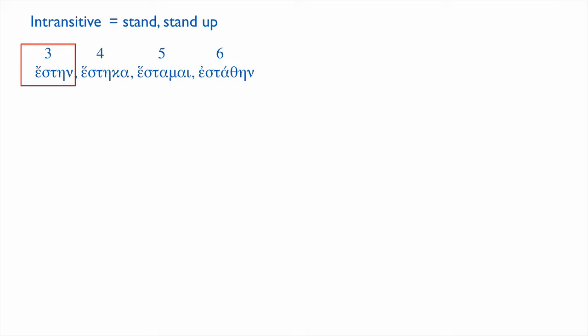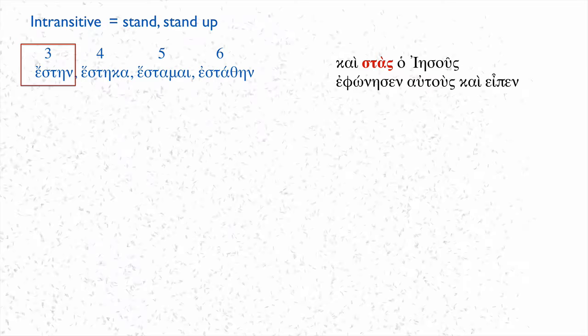Just as there is a first aorist participle, there's a second aorist participle. So let's take this sentence. Kai stas ho Iesous ephonesen autous kai eipen, and the sentence goes on.